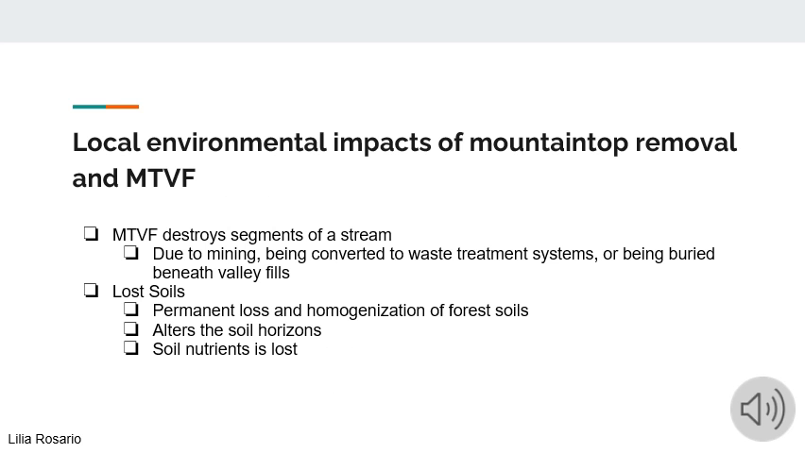There are many effects of mountaintop removal and MTVF, both locally and regionally. Locally, MTVFs destroy segments of stream that are mined through, converted to waste treatment systems, or buried beneath valley fills. An example of a local effect of MTVF is lost soils, as there is permanent loss and homogenization of forest soils due to surface mining. A large portion of soil is lost due to erosion, burial within overburden, and oxidation by soil microbes. The soil that is left is homogenized so that organic and mineral soils mix, which significantly alters the soil horizons that had been previously naturally developed.